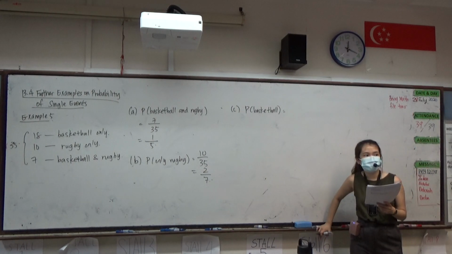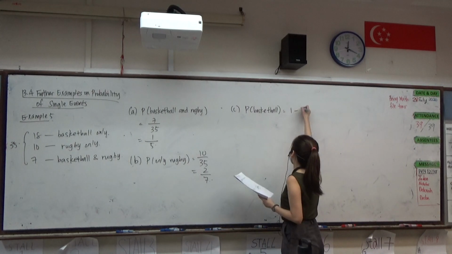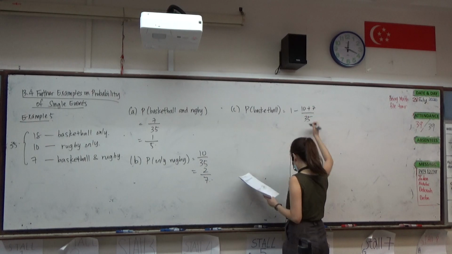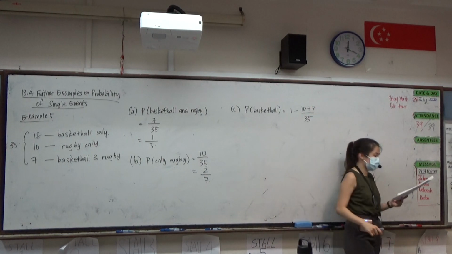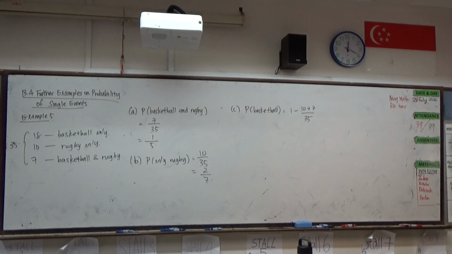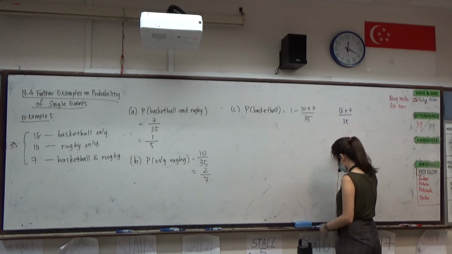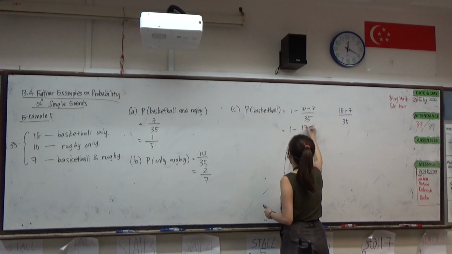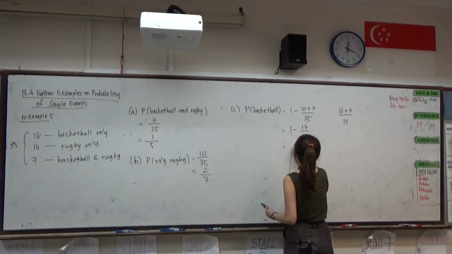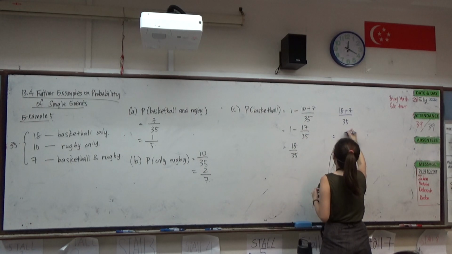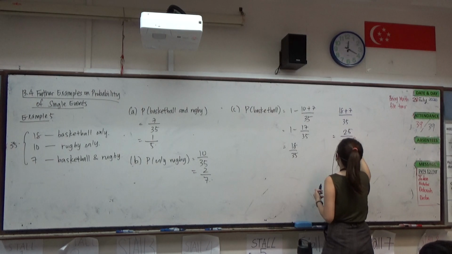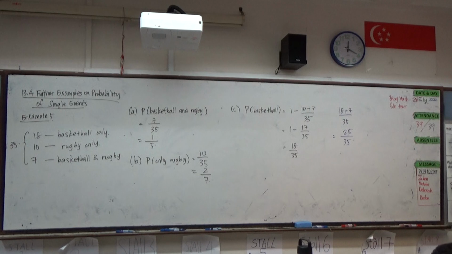One minus 10 plus 7 over 35. Okay, Glenn, what do you think? 18 plus 7 over 35. Let me just compute this out. 18 over 35, I will get here. And this one I will get 25 over 35. Any other options? Just put 18 over 25.